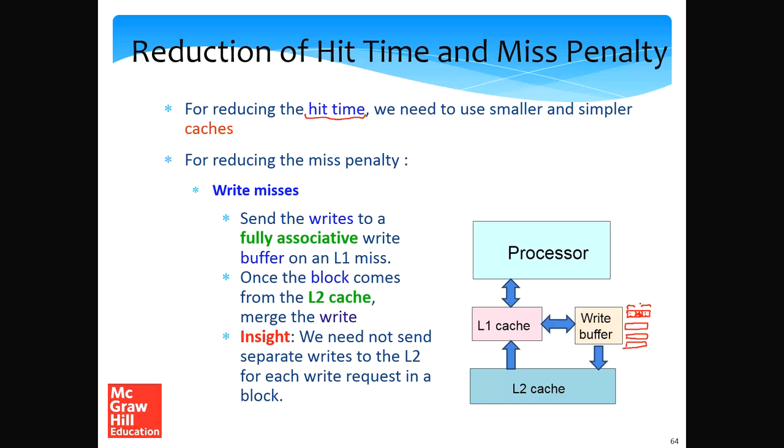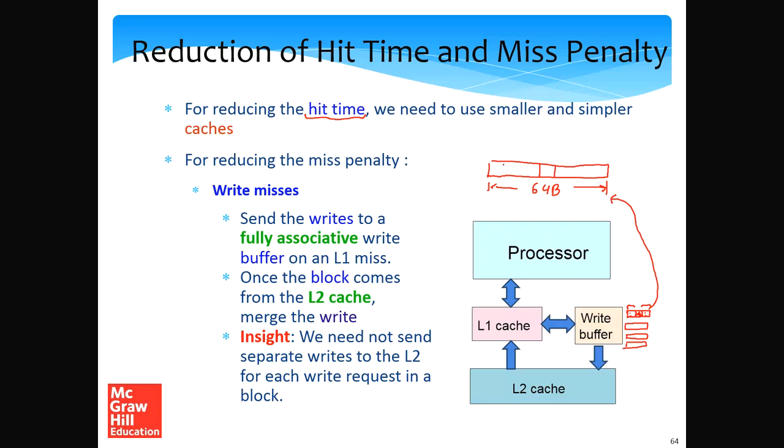So the insight here is that at the same time, if another request comes, let me expand this, sort of put a magnifying glass. Let's consider each block to be a 64 byte quantity. Let us assume that the processor wants to write to some 4 bytes in the middle.